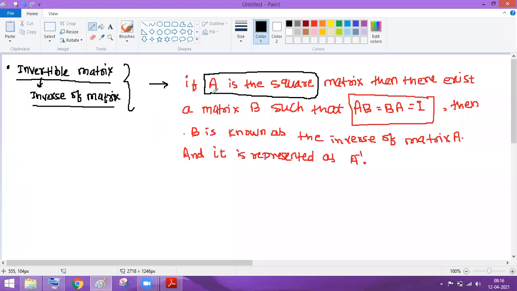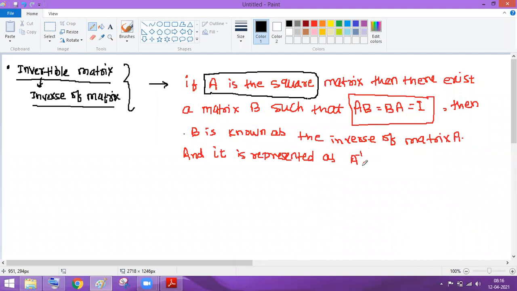But suppose you have matrix A, then for it there will be another matrix B, whose product follows the condition that AB is equal to BA is equal to the identity matrix. Then B will be known as the inverse of matrix A, where the inverse of matrix A is represented as A inverse.